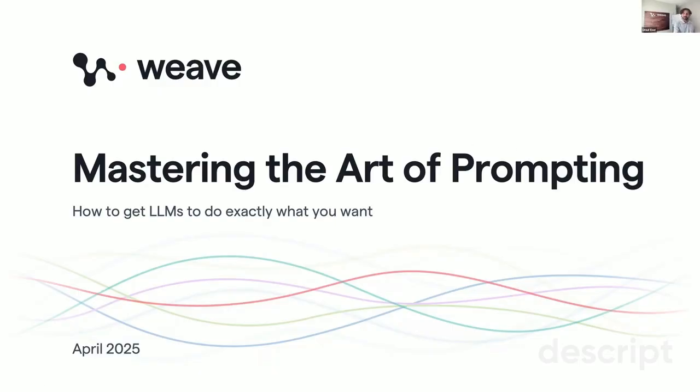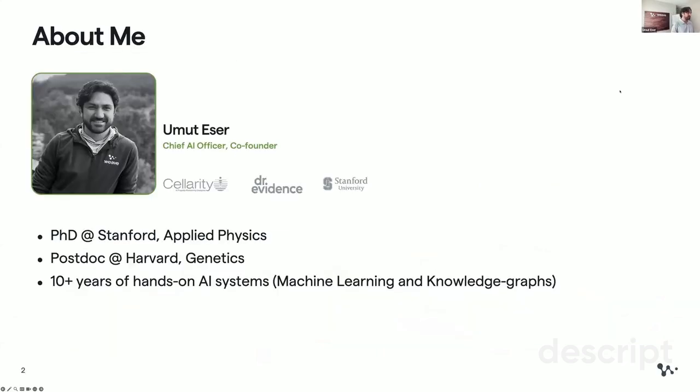But for now, let me first give a brief background about me. I have a PhD from Stanford in applied physics and systems biology, and then I did my postdoctoral research at Harvard Medical School in genetics, mostly biomedical data integration using deep learning and representation learning techniques. Afterwards, I spent my time building hands-on AI systems like classical machine learning and knowledge graphs, especially focused on the biomedical domain. I've worked at Celerity, which is a drug discovery AI company from Flagship Pioneering, and Dr. Evidence, which is a software company. And then I co-founded Weave with my co-founders 2.5 years ago.